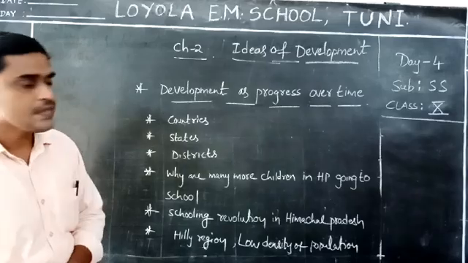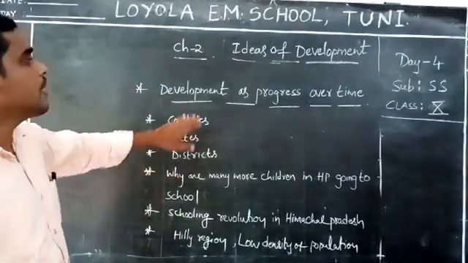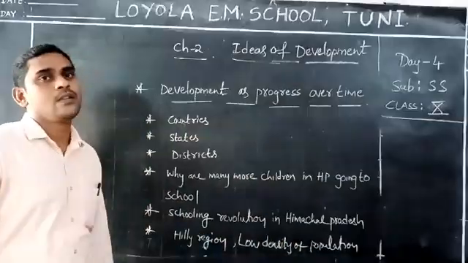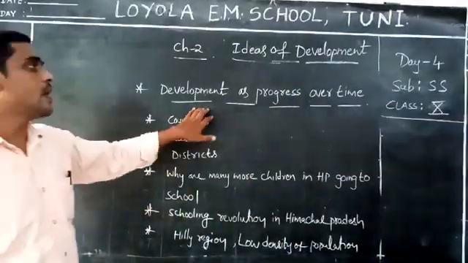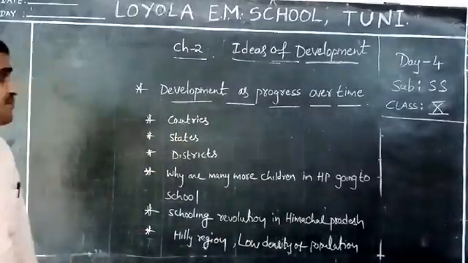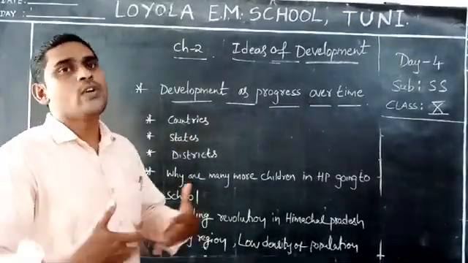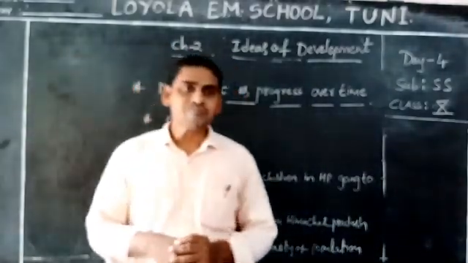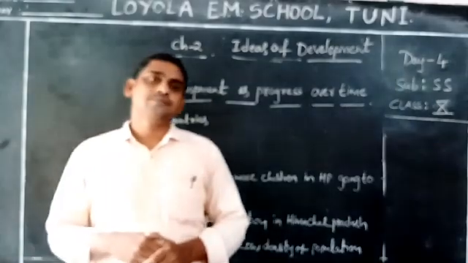Do you understand? And the next one, development as progress over time. What is the next one? Development as progress over time. See, already we have compared some of the countries in development.